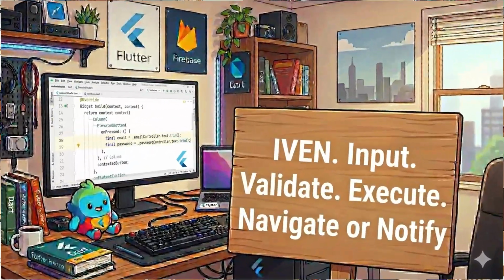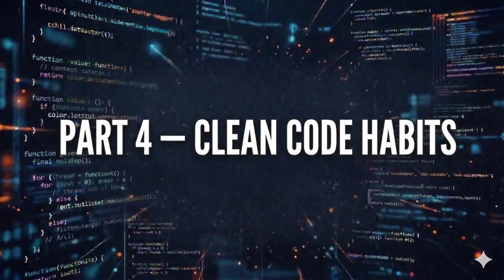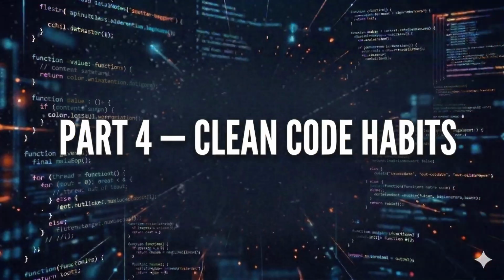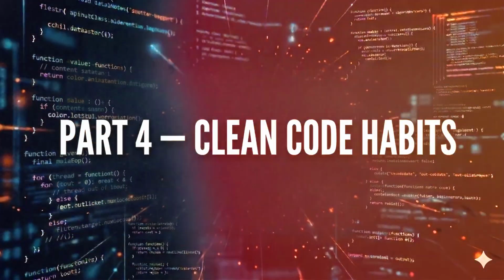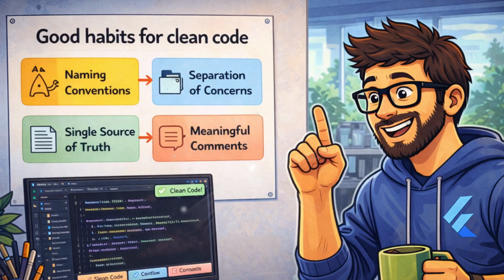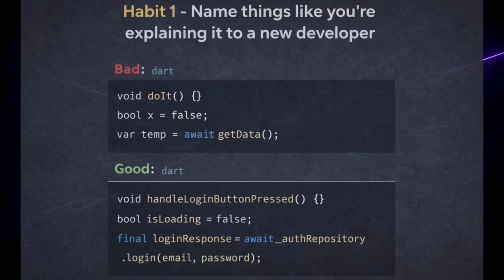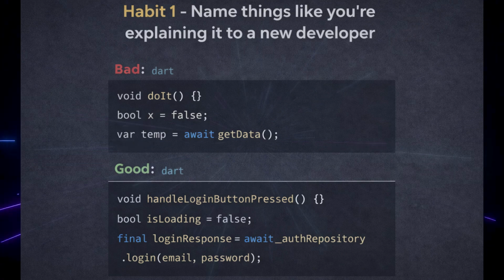Every single button. Okay, so now you have a framework, but a framework alone isn't enough if your code still looks like a jungle. Let me talk about the habits that make your code readable by future you, by your teammates, by anyone. Habit 1. Name things like you are explaining it to a new developer. This costs you zero extra time and saves you hours later.